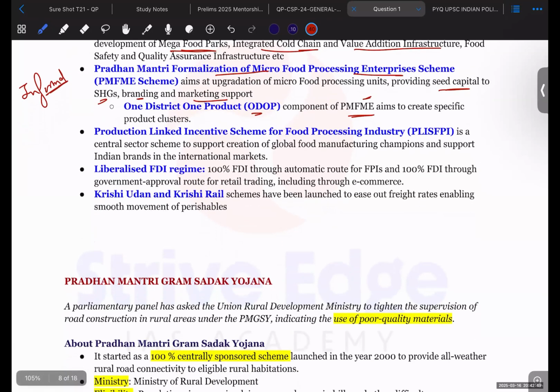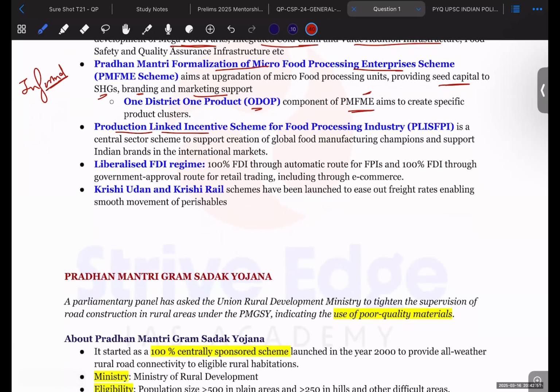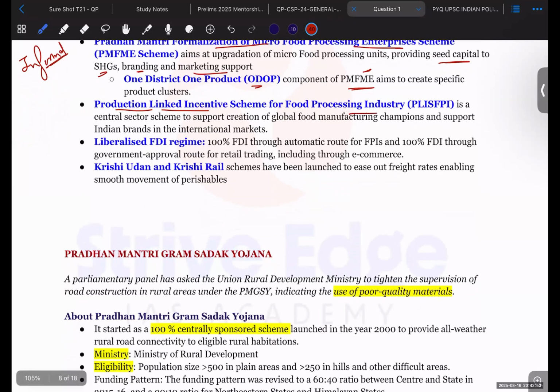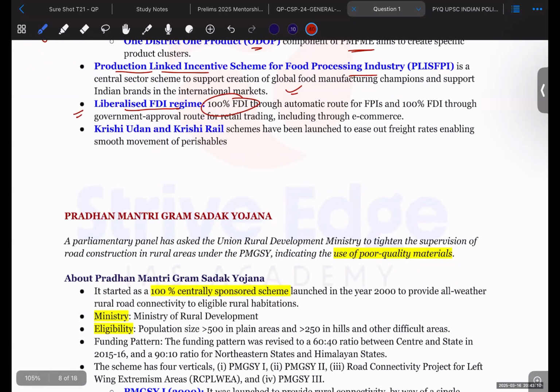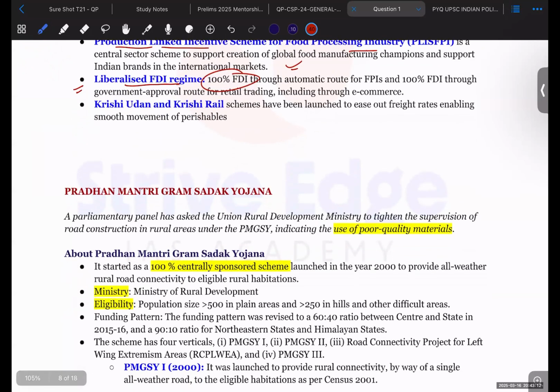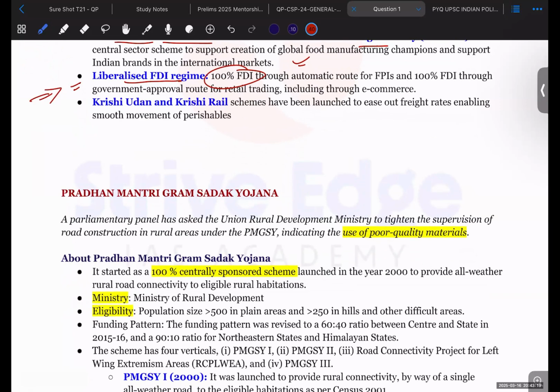Now, the Production Linked Incentive (PLI) scheme has also been launched in the food processing industry, which is one of the important steps taken by the government of India. And this industry has been liberalized by allowing 100% FDI in this sector. You should remember that 100% has been allowed in the food processing sector. If a question comes that only 74% has been allowed, then that option can easily be eliminated, right?